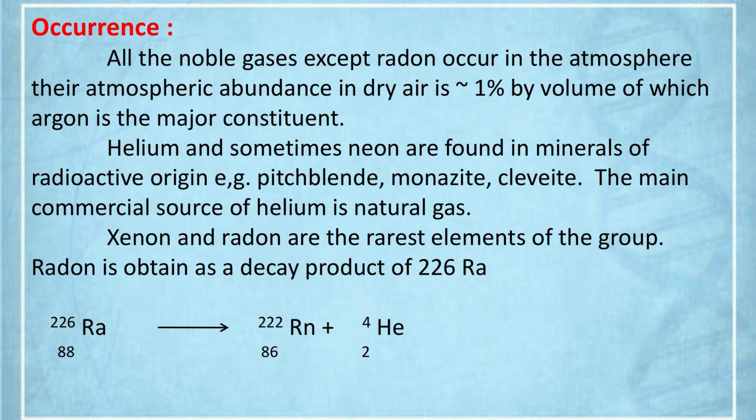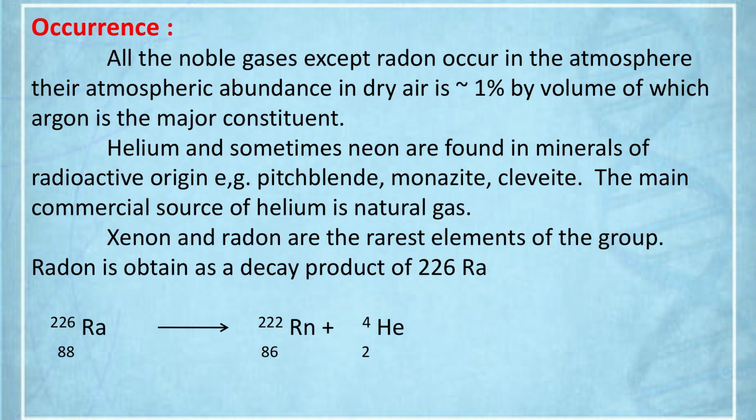There are 6 elements in the 18th group: helium, neon, argon, krypton, xenon and radon. I repeat, helium, neon, argon, krypton, xenon and radon. Radon is radioactive, not available in air. Otherwise, all the noble gases are available in air, and their composition is 1% by volume in air.